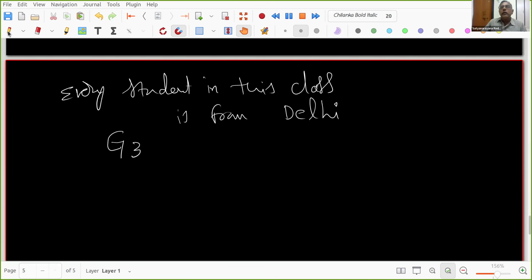Good. So now I'm asking another question. So the set is there, right? I'm talking about elements in this set. What is this set? The set of students in this class. Okay, is there a property you can see here? So I take some x belonging to G3, meaning x is a student from G3. What is the property? Somebody can point out now. x belongs to G3 means x is a student from this class G3, right? What is the property?